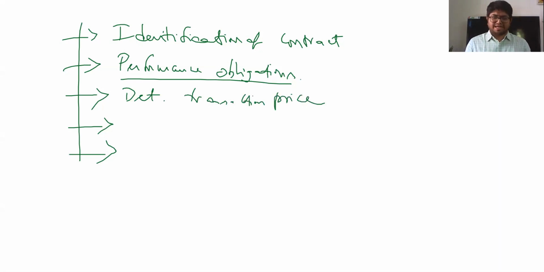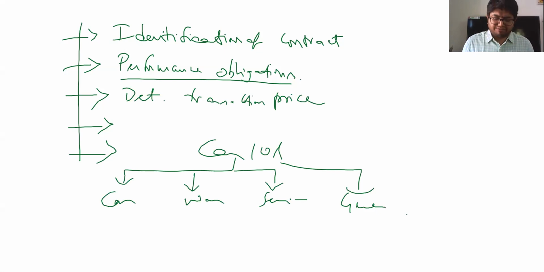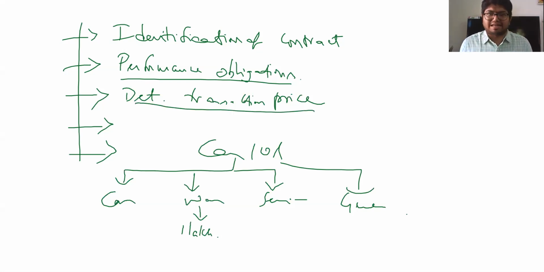Now, what is determination of transaction price here? Determination of transaction price is, if I provide the same service to some other fellow, what would be the price at which I sell? For example, I sold a car for 10 lakhs. Out of this, I am stating that for car sale, I have some warranty which I am giving. I have some other services which I am giving, and something else, guarantee is being given. Now, if I give warranty alone as a service to some other car, how much would I charge? For example, say it is 1 lakh. In such case, the transaction price for my car sale in this entire transaction of 10 lakhs is 1 lakh.